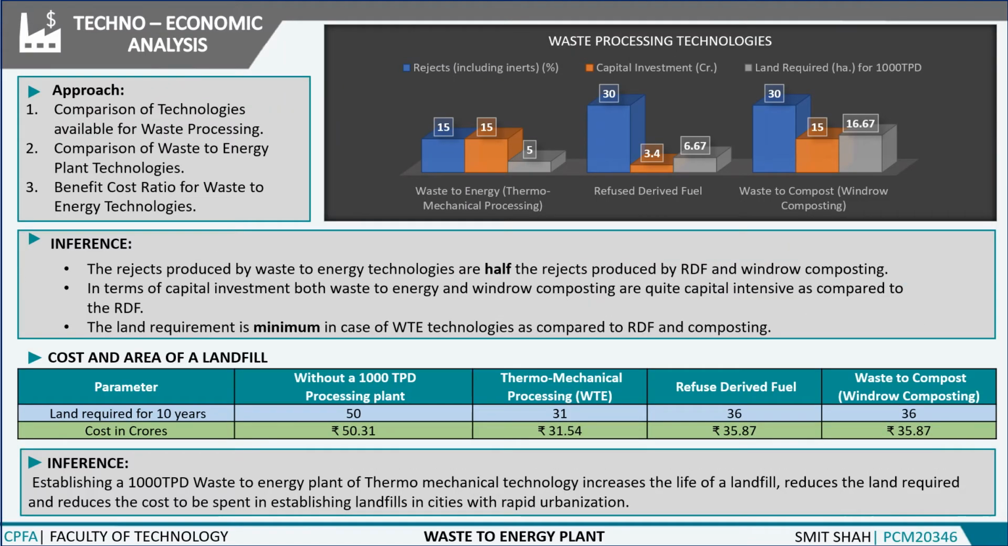For techno-economic analysis, first we did the comparison of technologies available for processing of waste, which includes thermomechanical processing, that is waste to energy plant, refuse derived fuel, and waste to compost. Here in the graph, by comparing different criteria like rejects produced, capital investment, and land required, we can infer that waste to energy plant is more suitable as rejects produced are very less and processing capacity is also more.